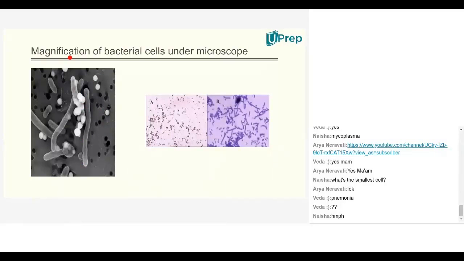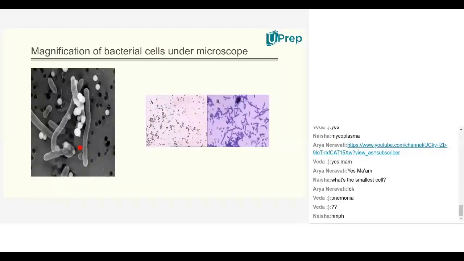So this is nothing but a magnified image of this image. This image is a similar image but somewhat magnified. For this purpose, we have used a simple microscope. Under simple microscope, you can see bacteria, the microorganisms. And if you take electron microscope, this is what we can see.